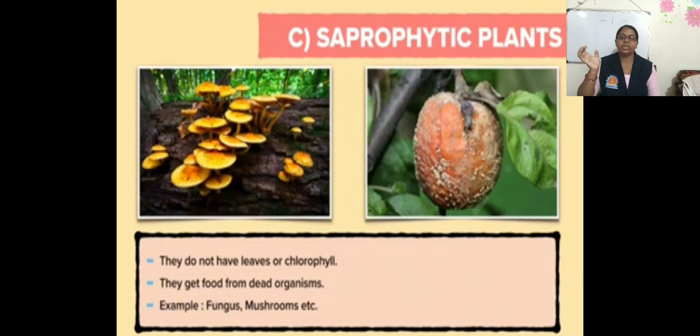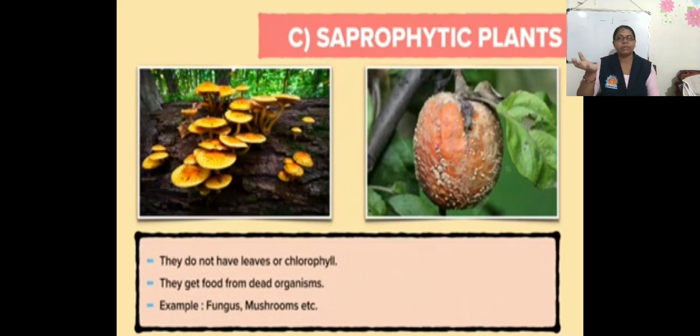Here in the saprophytic plants there are useful fungi. For example, yeast and a few mushrooms. In the fermentation process and bread making, yeast is used. And some mushrooms are used as food because they are a rich source of iron and vitamins.